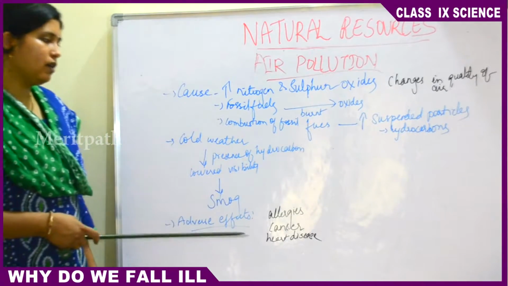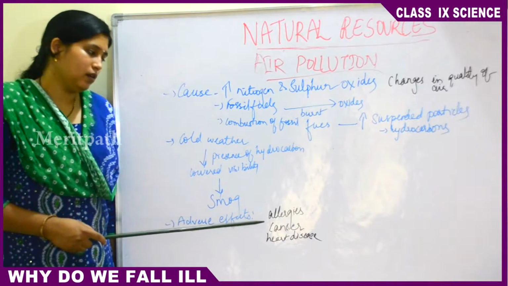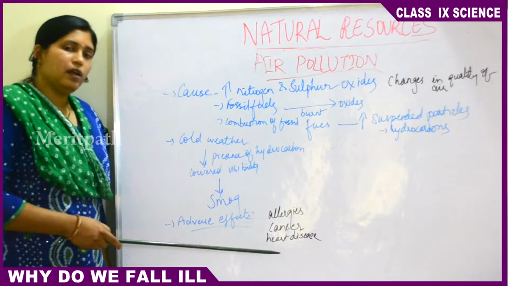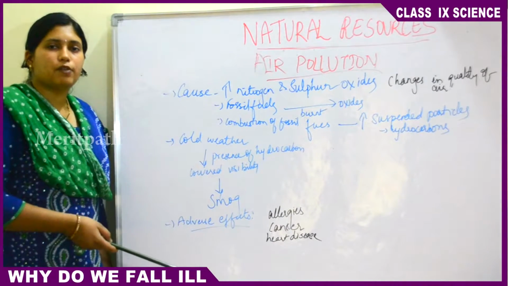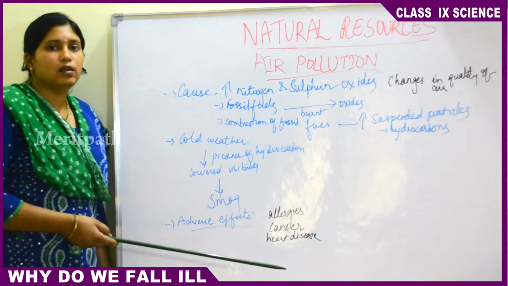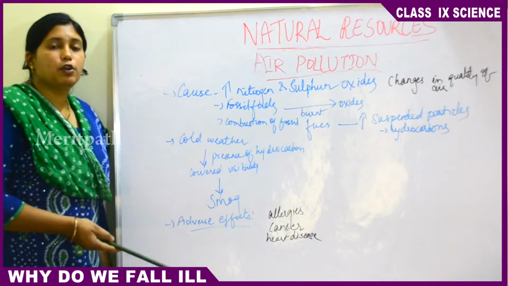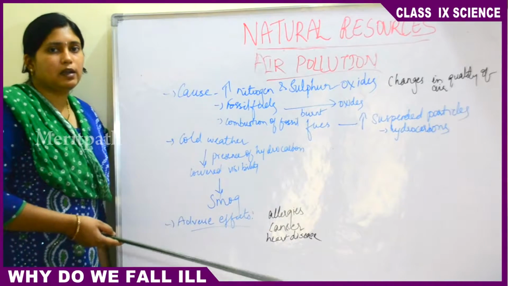Next, what are the adverse effects of air pollution? What happens if there is air pollution in the atmosphere? It leads to allergies, it leads to cancer, it may also lead to heart disease. Nowadays at traffic signals, traffic policemen cover their nose with a face mask. Why? Because they want to protect themselves from air pollution and thereby prevent themselves from getting any disease.